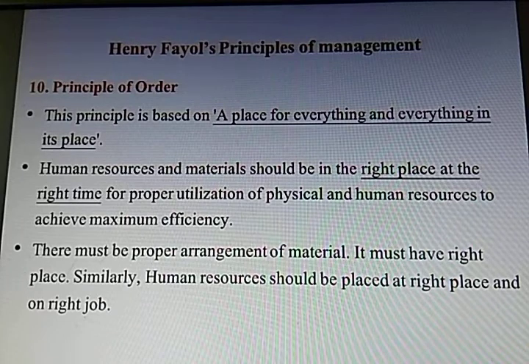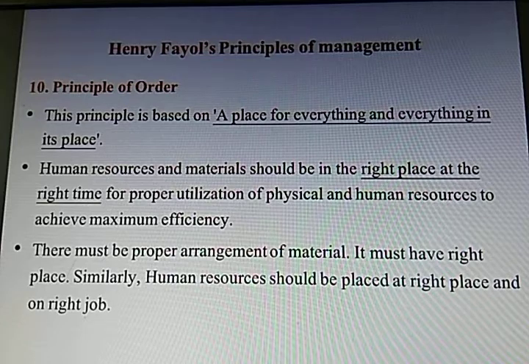We'll turn to the next principle of Henry Fayol. This is the 10th principle, principle of order. As it says, the material and the human resources should be in order. So what does this principle talk about, let us see. This principle is based on a place for everything and everything in its place.